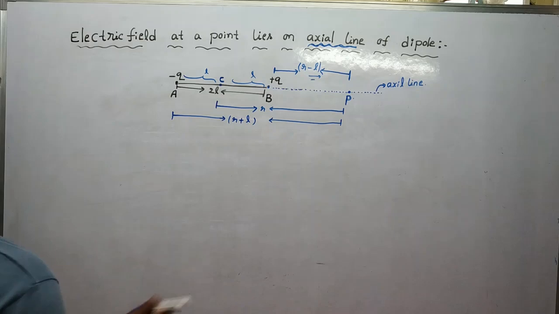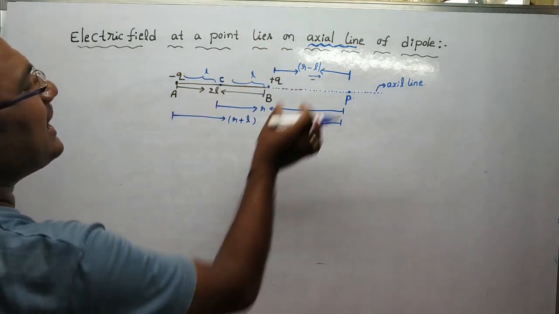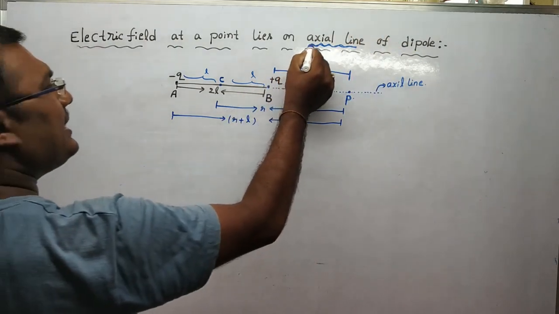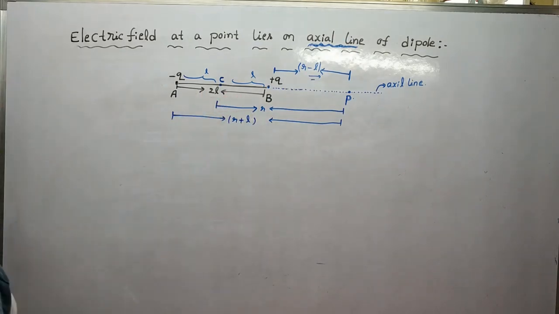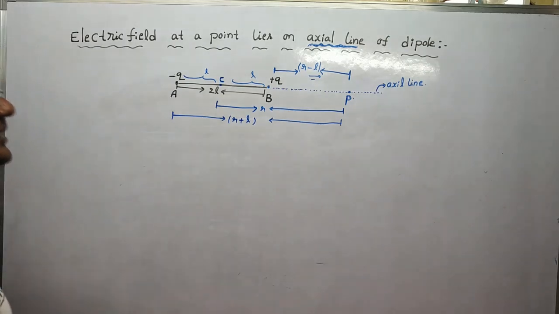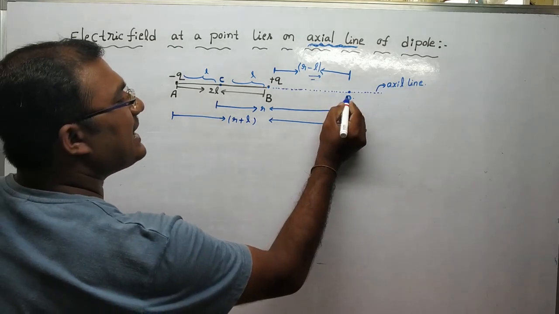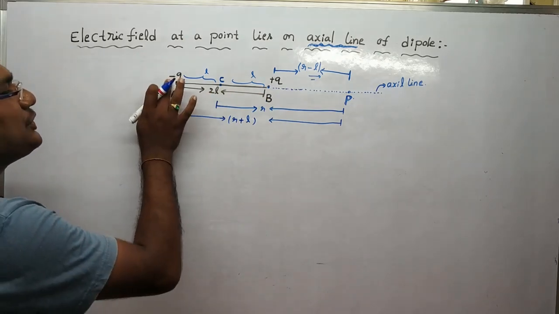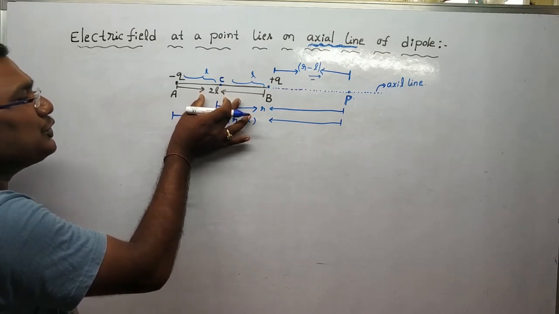Now our aim is to calculate the electric field at a point that lies on the axial line of a dipole. What is meant by axial line? The axial line is the line passing through the two point charges. Now consider a point P which lies on the axial line of the electric dipole minus Q and plus Q, which are separated by a distance 2L.